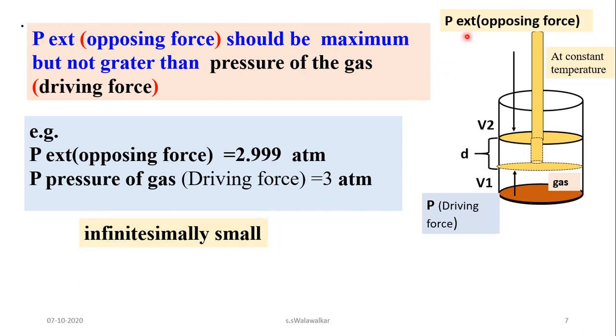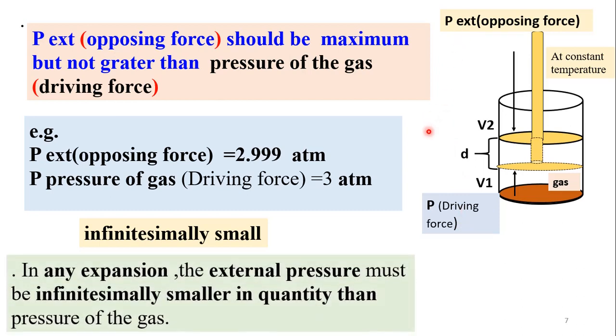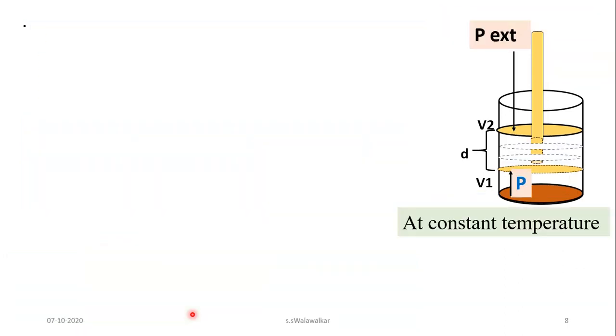If the opposing force and driving force differ by an infinitesimally small amount, and the driving force is slightly greater than the opposing force, then you will get maximum work. So in any expansion, the external pressure must be infinitesimally smaller than the pressure of the gas. Then we will get maximum work. That means the process should be reversible, and it should take place in many steps.